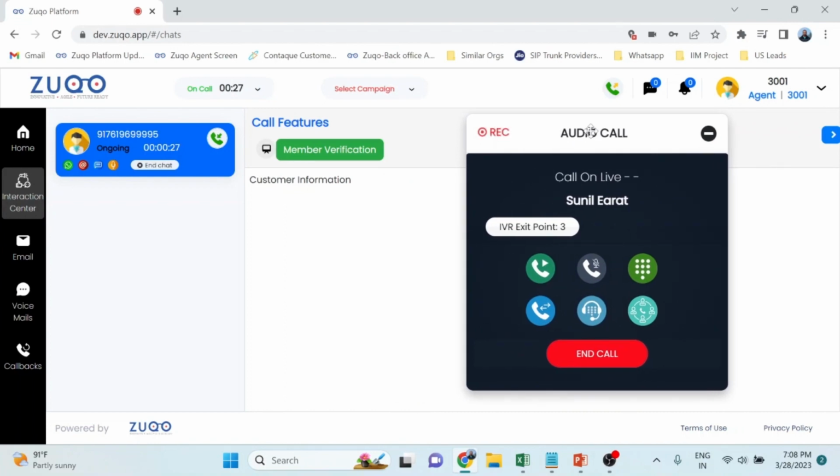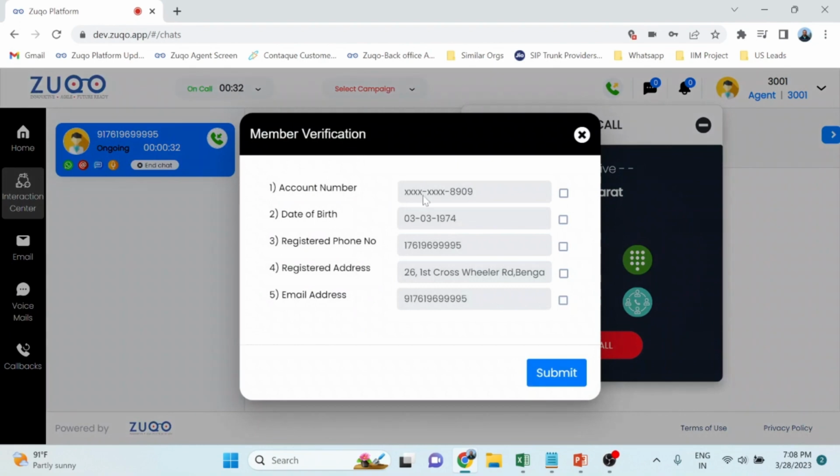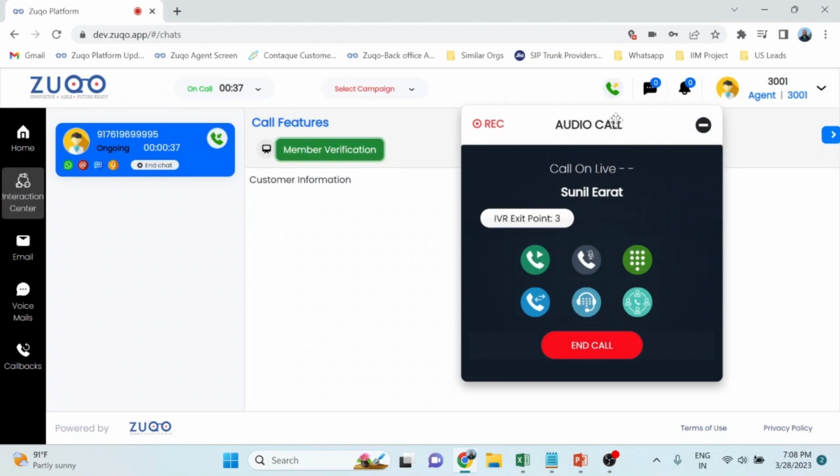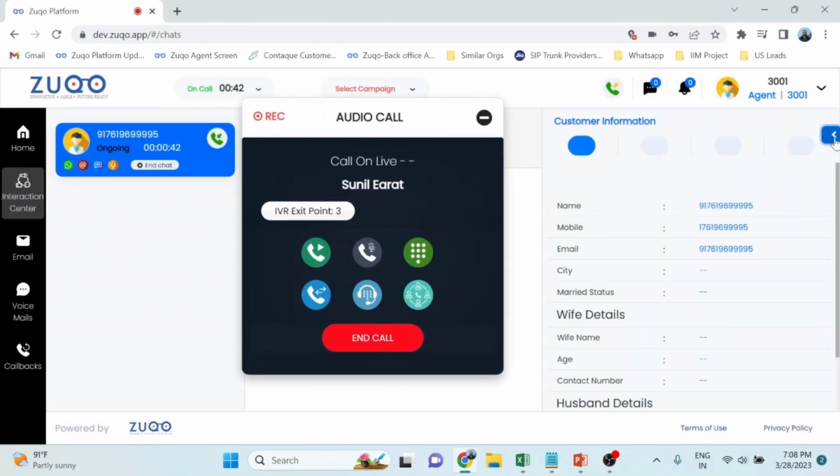You can also integrate with your backend system, and you can verify members if need be. For example, you can verify the account number, date of birth, all this, based on your own organization's verification needs. You pull this option over here, this arrow over here, and you get the complete customer details. Like what I said earlier, we could integrate with any of your CRM or your core banking system or your in-house systems wherein you store your customer database history. We pull out all those details which are required, like all these personal details.